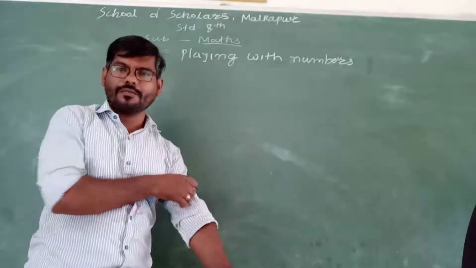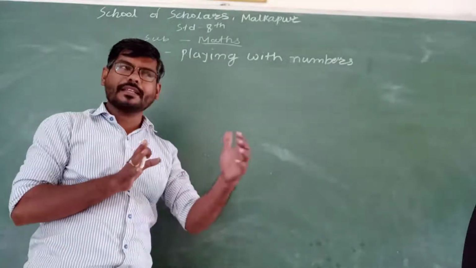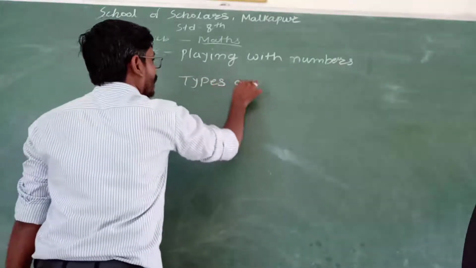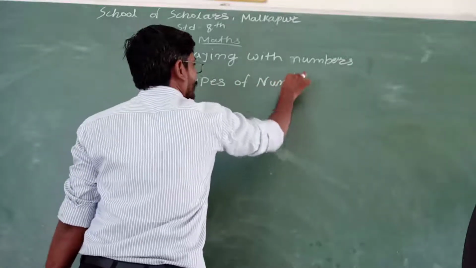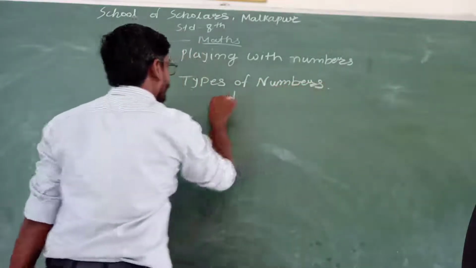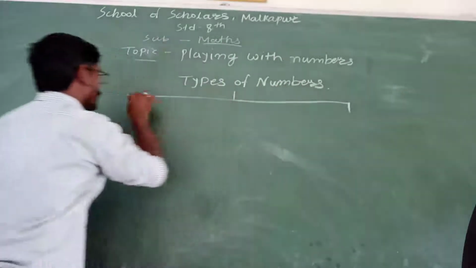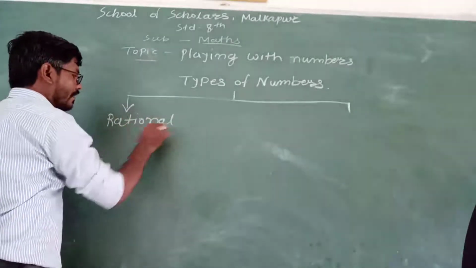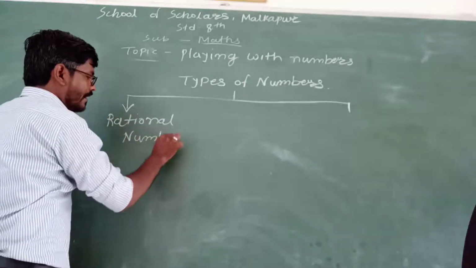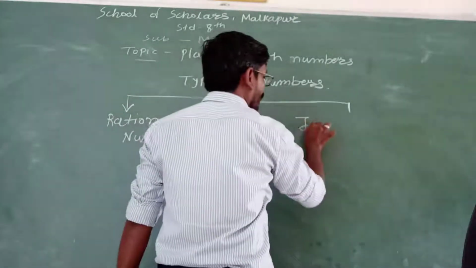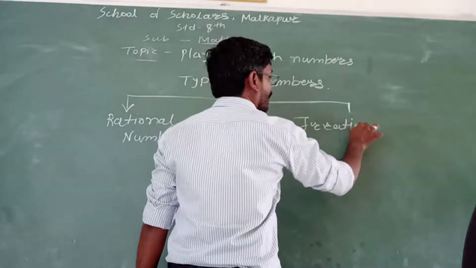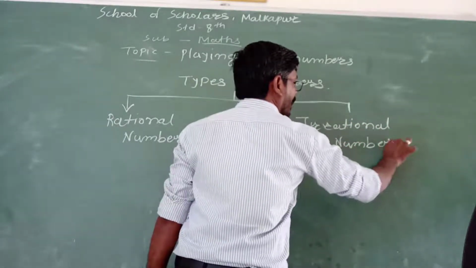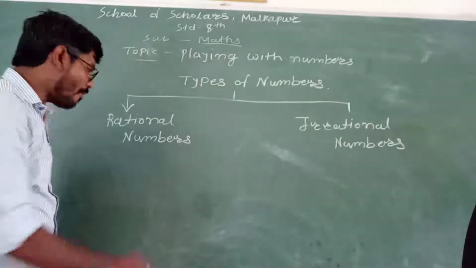Whatever we have learned, all the types of numbers basically come in two categories. Here we can name it types of numbers. So there are basically two types of numbers. What are they? First are called rational numbers, and another one is irrational numbers.